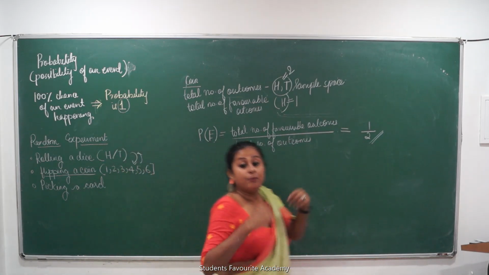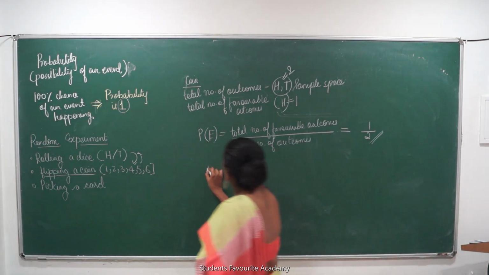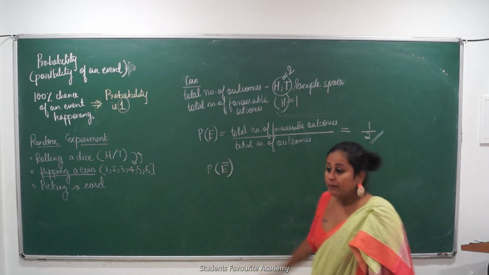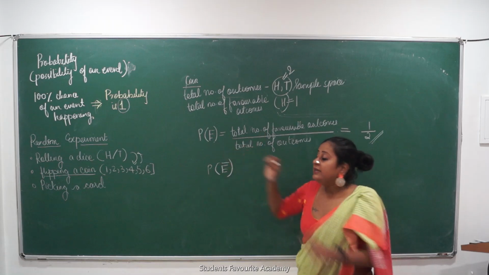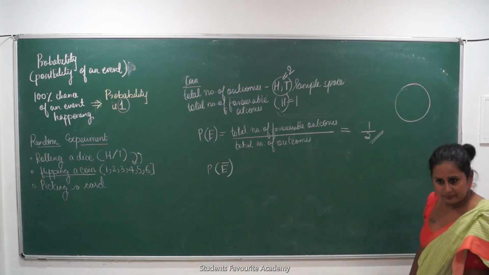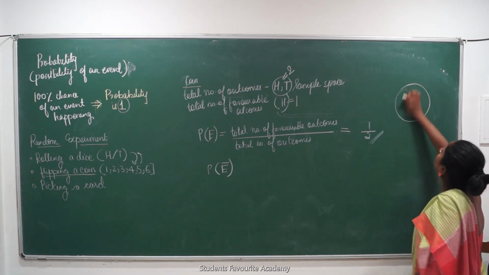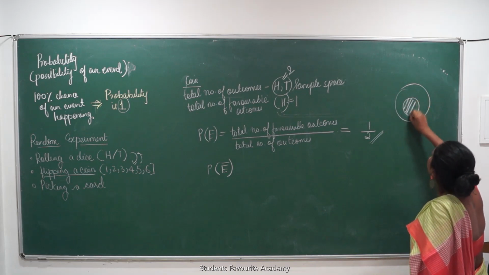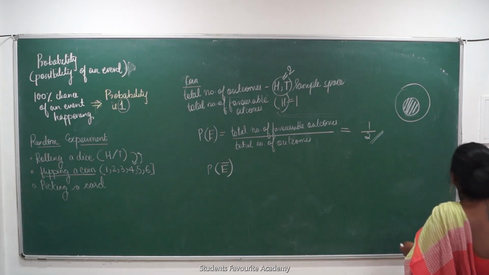What is the probability that I do not get a heads? When I say the probability of an event not happening, what am I saying? Probability of an event not happening. मतलब E बार, E के ऊपर बार डाल दिया. ये क्या है? अगर ये है number of events possible, मुझे ये है मेरे favorable. These are the total number of outcomes. This is my favorable outcome. This is my PE.